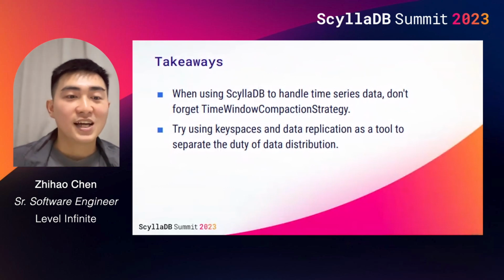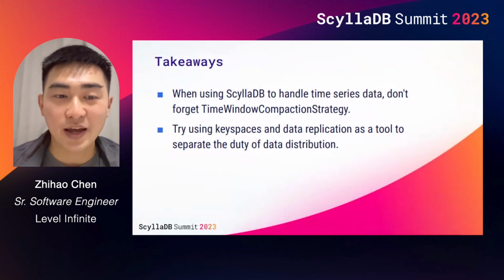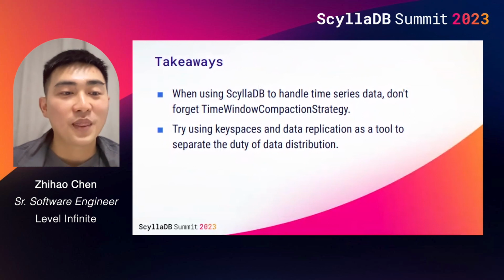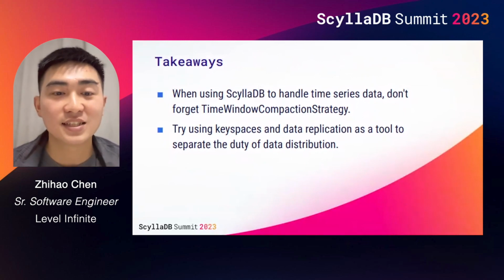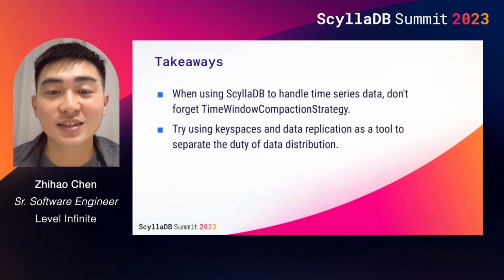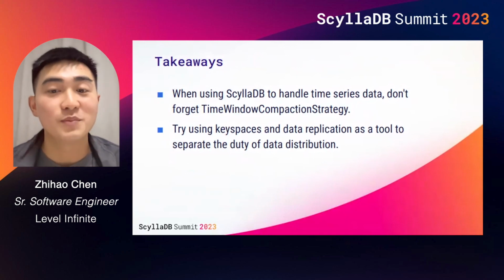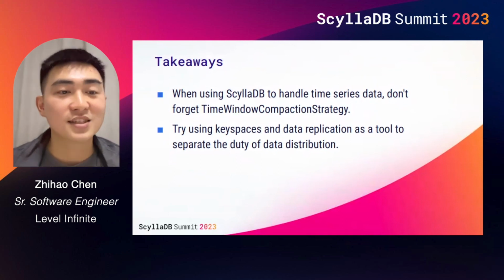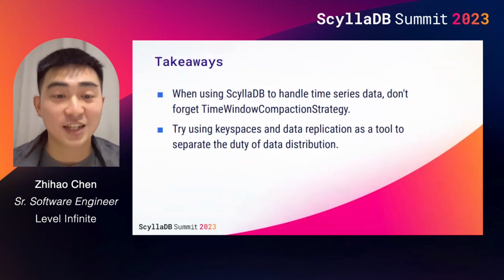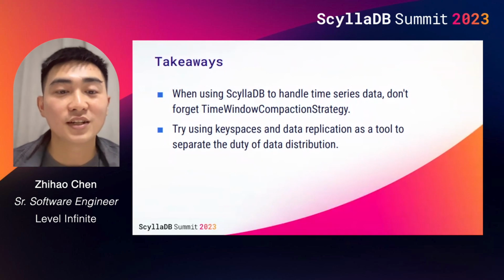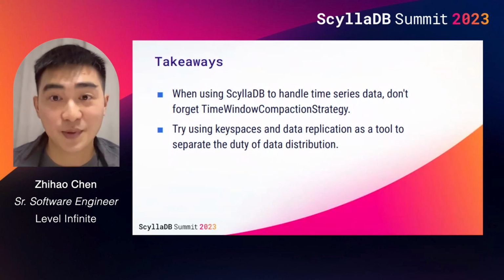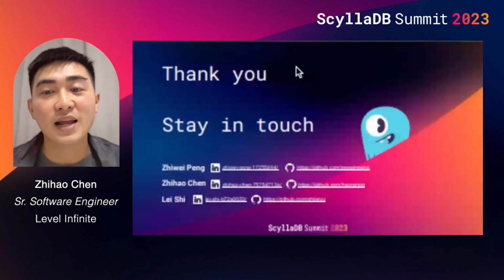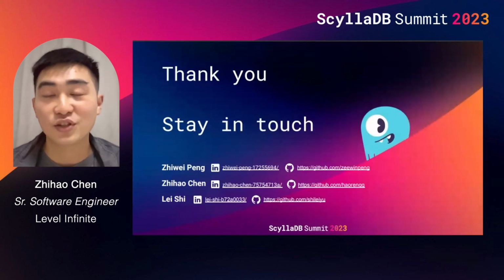In summary, the key takeaways from today's session are: when using ScyllaDB to handle time series data, such as using it as an event dispatching queue, remember to use time window compaction strategy. Consider using key space as a data container to separate the responsibility of data distribution. This may make complex data distribution problems much easier to manage.